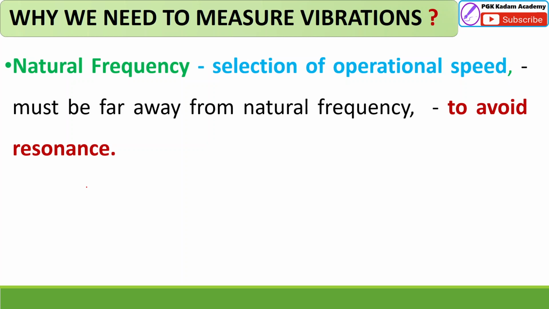The operational speeds are selected such that they are far off from the natural frequency so as to avoid resonance. If the natural frequency and the frequency created by that system or machine are the same, then it will create a resonance.